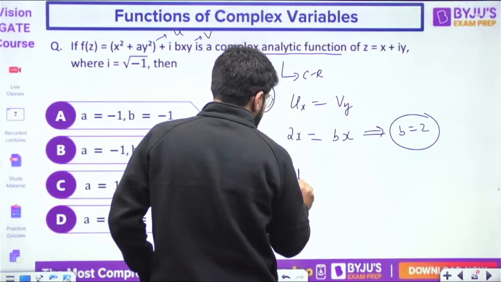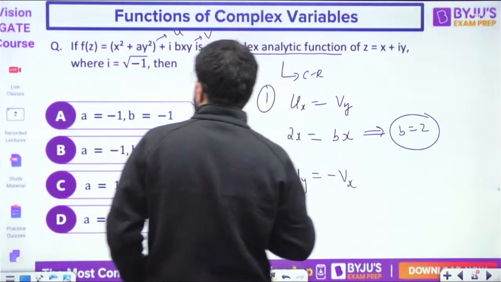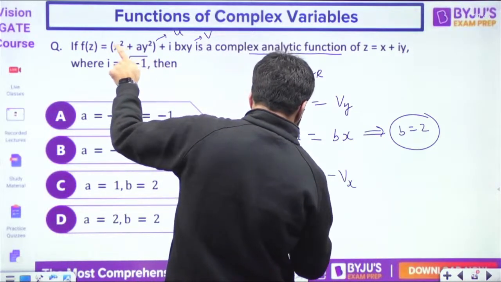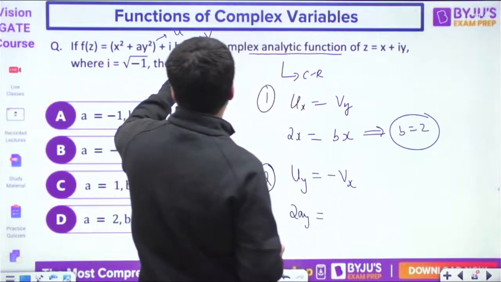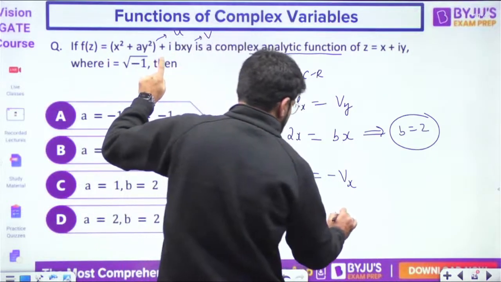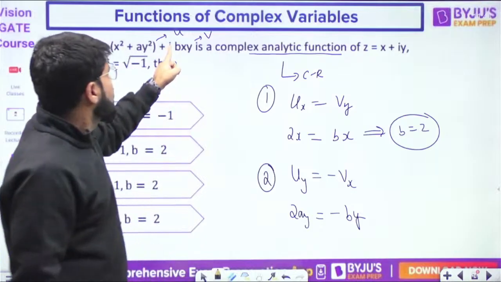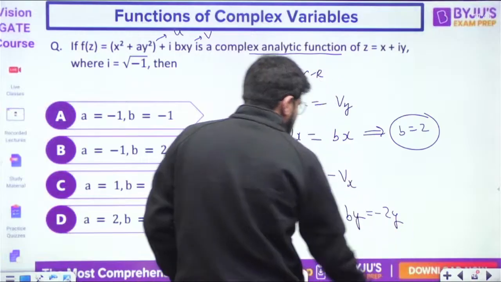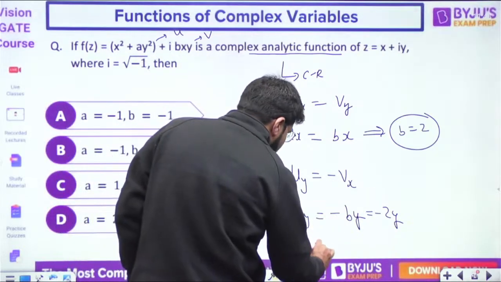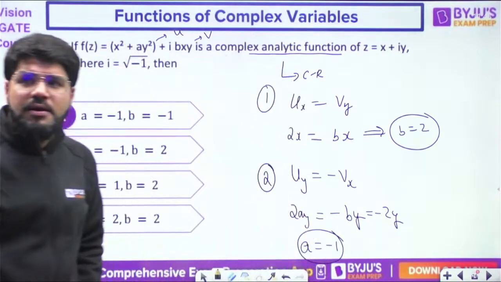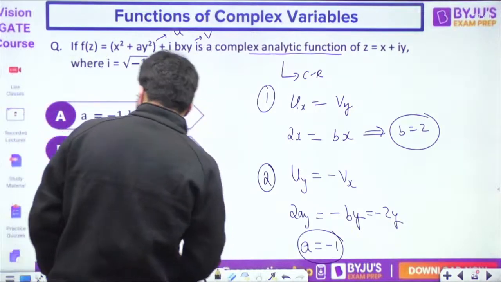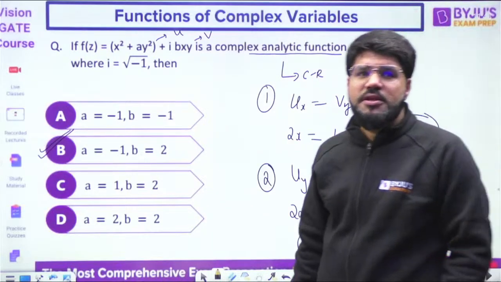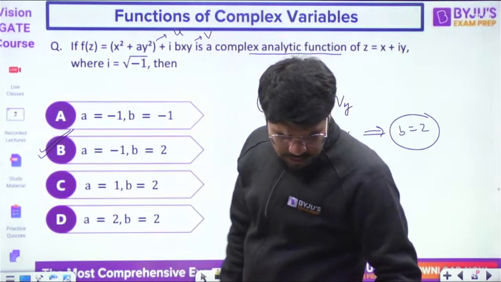What is the second one? uy equal to minus vx. What is uy? Differentiation of u with y, so the derivative of a y square is 2ay, equal to minus vx. What is the differentiation with x? Minus b y, since the derivative of x is 1 and b y is constant. But the value of b obtained is 2, so 2ay is minus 2y. Comparing, a is minus 1. So a equal to minus 1 and b equal to 2. Answer is option number B.